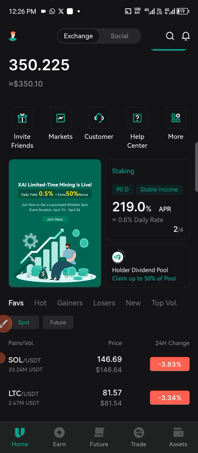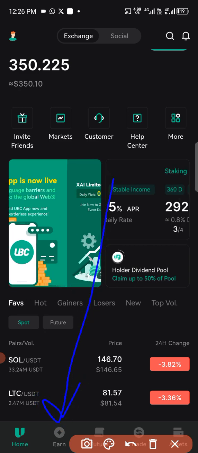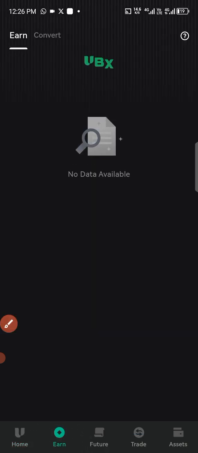This is what you have to do after creating the account and downloading the app. You come down to this point where we have N. You click on N. So let's go there.